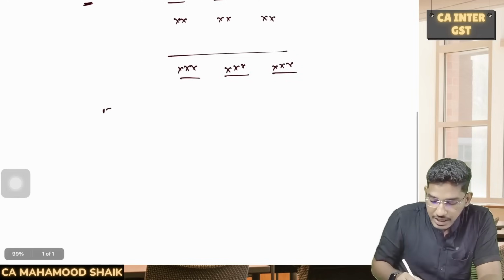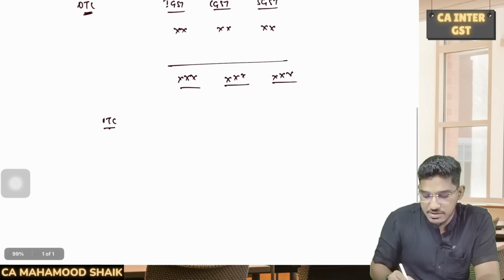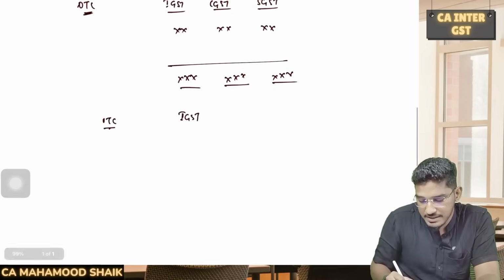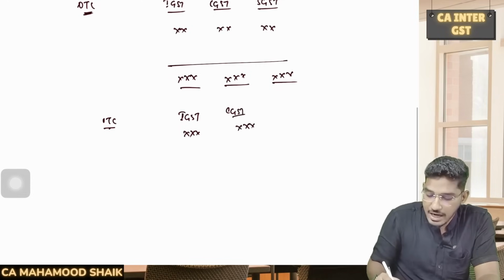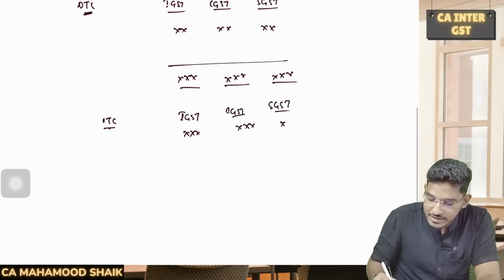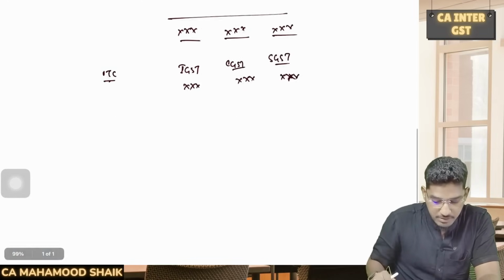In the same manner, calculate the input tax credit also. Keep the columns the same. What amount of IGST input tax credit you have, what amount of CGST input tax credit you have, and what amount of SGST input tax credit you have. Try to calculate in this columnar manner.